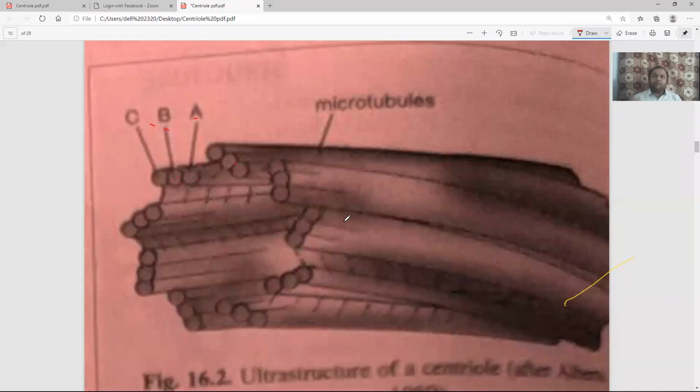The first one, which is adjacent to the nuclear center, which is facing the center, is labeled as A. And the one on the outer side is called C, and in between A and C is the B microtubule of each triplet.